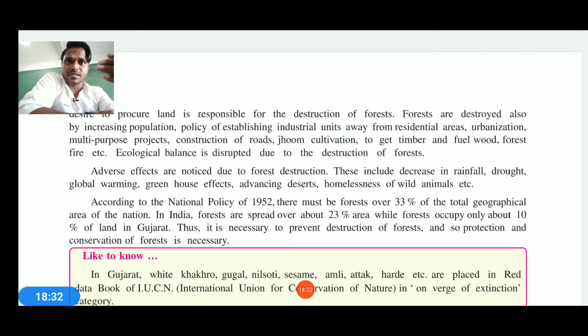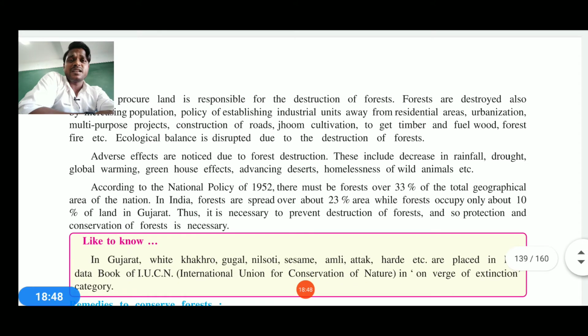As much as we increase the population, that much we are actually buying the land. And that is how the policy of establishing industrial units away from the residential areas, then urbanization, multi-purpose projects, lots of kinds of things are there which are actually making forests decrease, as well as the ecological balance is also disturbed. So here the adverse effect can be noticed.